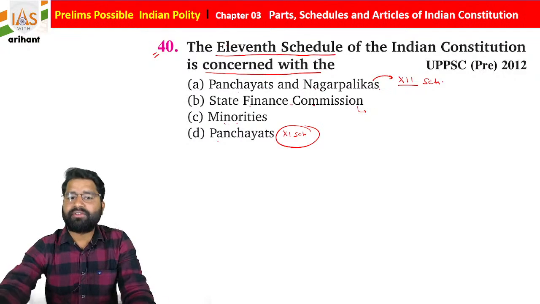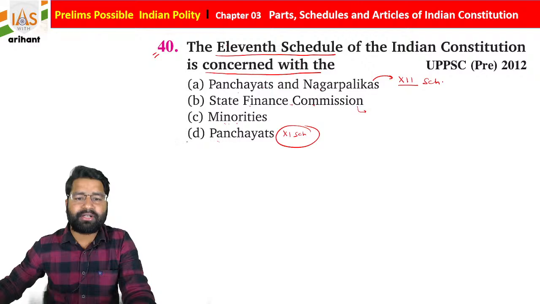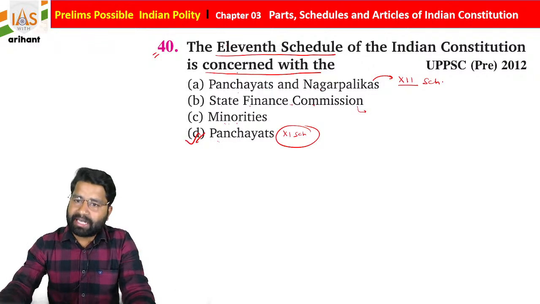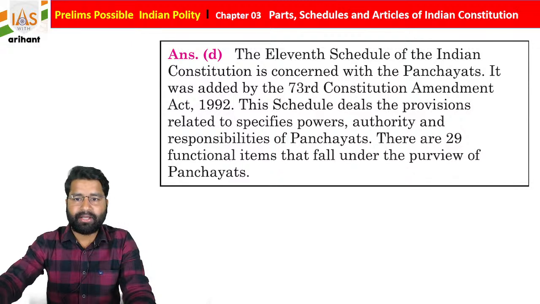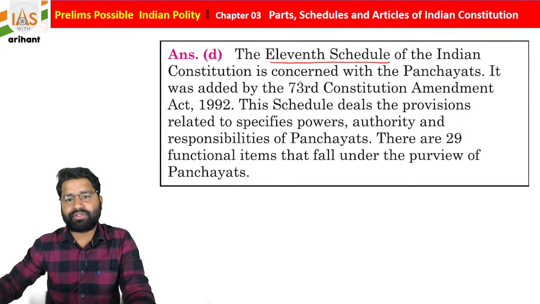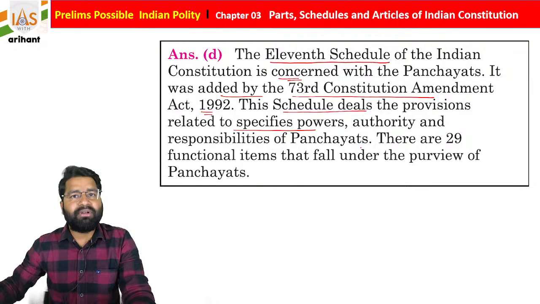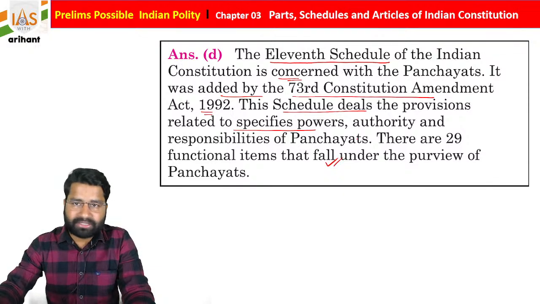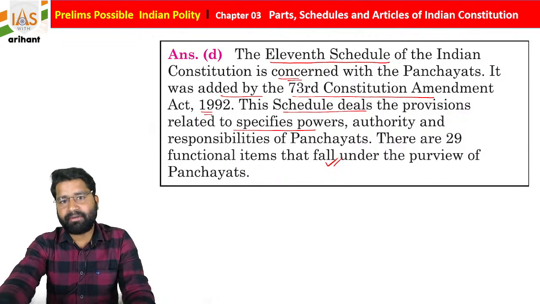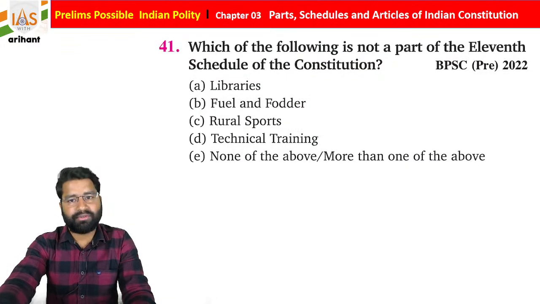So this is also important. Automatically option D is going to be correct for the same. If only Panchayat is there, then it is going to be the right answer. The 11th schedule of the Indian Constitution is concerned with the Panchayat, and it was added by the 73rd Constitutional Amendment Act 1992. The schedule deals with the provision to specify power, authority and responsibility of Panchayat. There are 29 functional items that fall under the purview of Panchayat. So this is also important. Basically Panchayat has power, and that power is defined under the 11th schedule of the Indian Constitution.